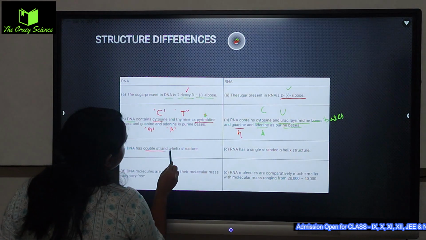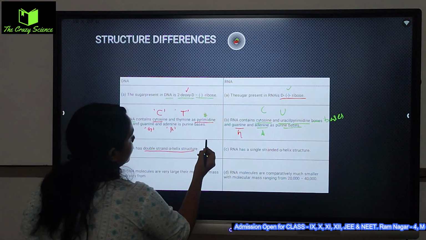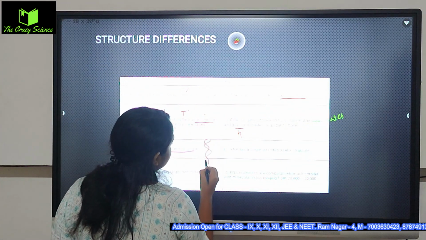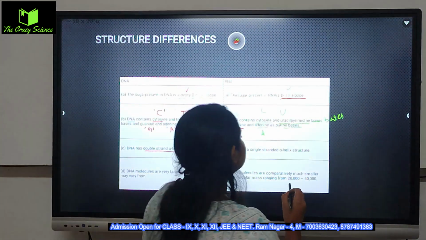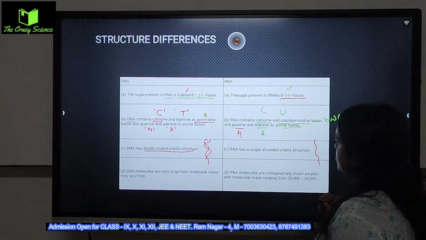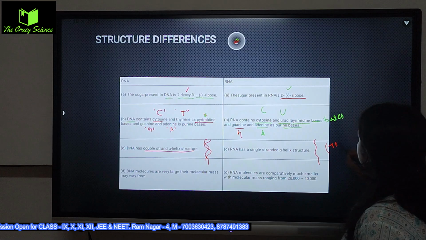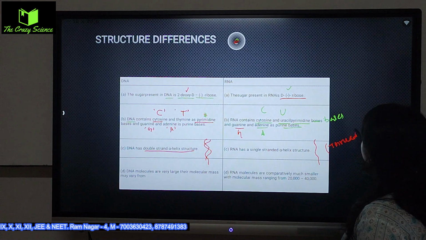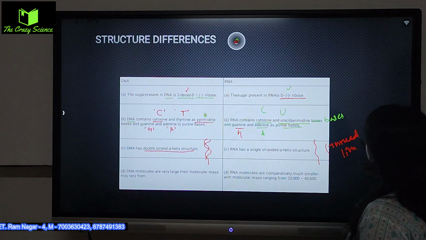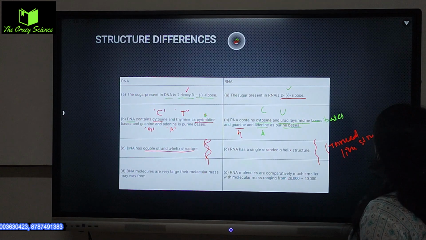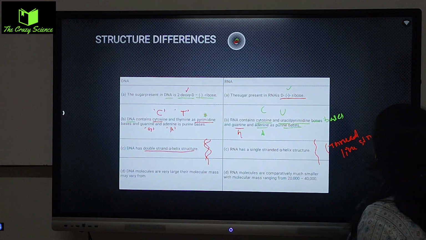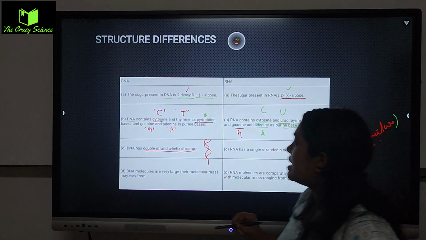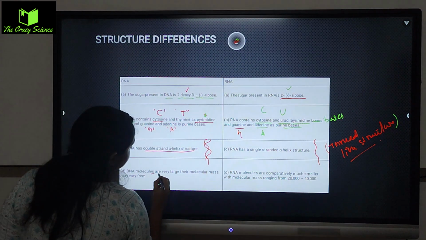DNA has a double-stranded alpha helix structure, whereas RNA has a single-stranded structure. It's just a thread-like structure. Okay, it's just a thread-like structure. All right. DNA molecules are very large.